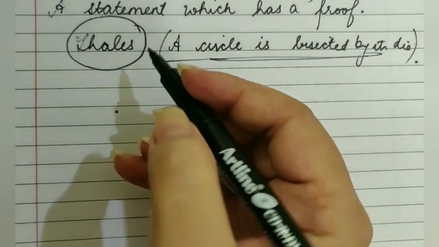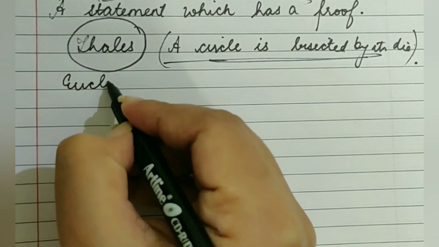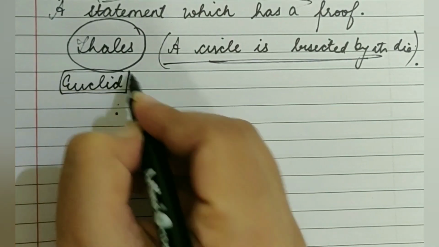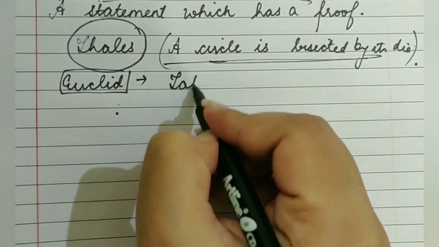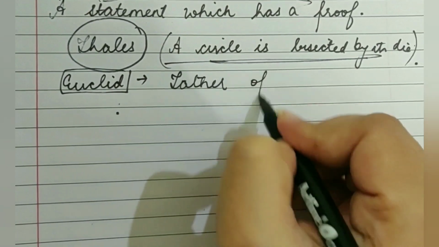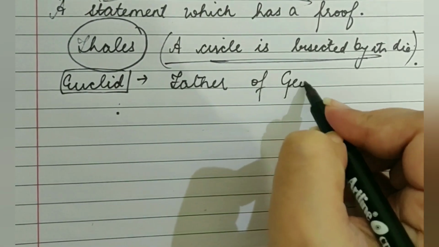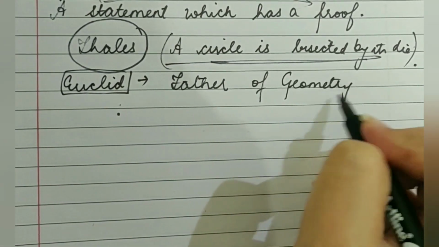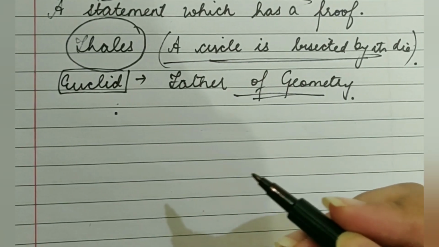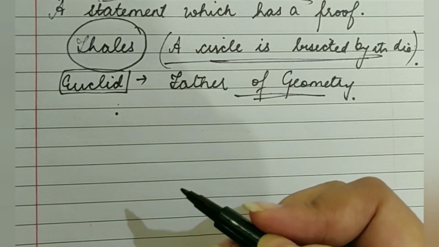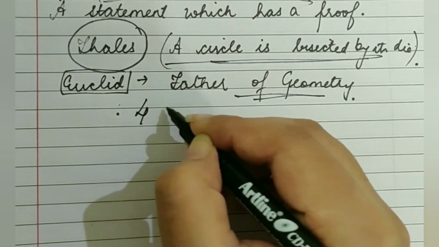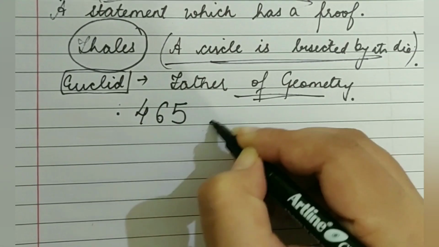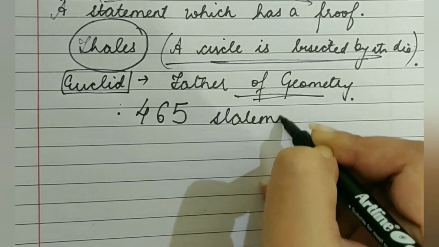You would have heard about Euclid. Euclid is considered to be the father of geometry. Why is Euclid considered the father of geometry? Because he proved 465 statements.